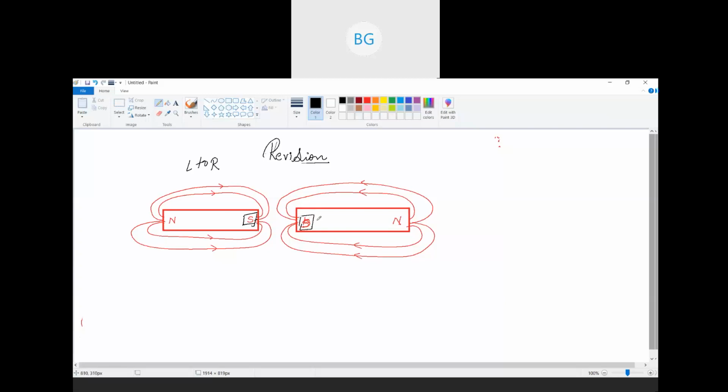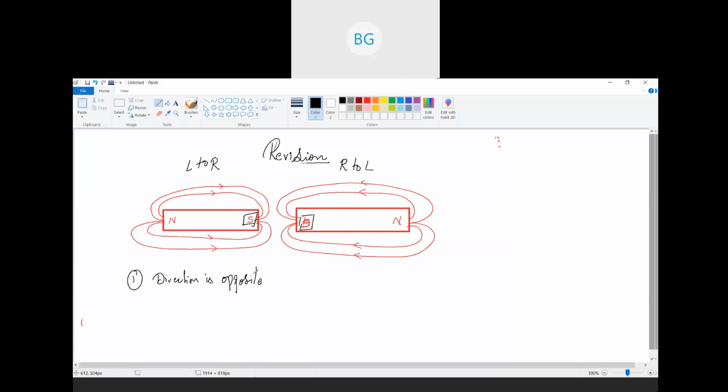The direction of the magnetic field is from right to left, correct? Now, when I compare both the magnets, what can we see? That the direction of the magnetic fields is opposite to each other, right?